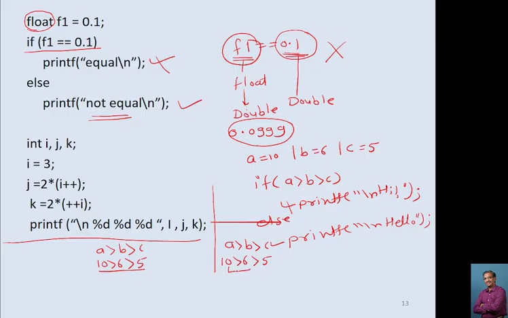First of all, it solves this. 10 is greater than 6, this will return either 1 or 0. Yes, 10 is greater than 6, so this will return 1. Now it becomes 1 is greater than 5, so it will check this. 1 is greater than 5, no, this will return 0, and now this becomes if 0, and this evaluates to 0, so it will go to the else part and this will print hello.